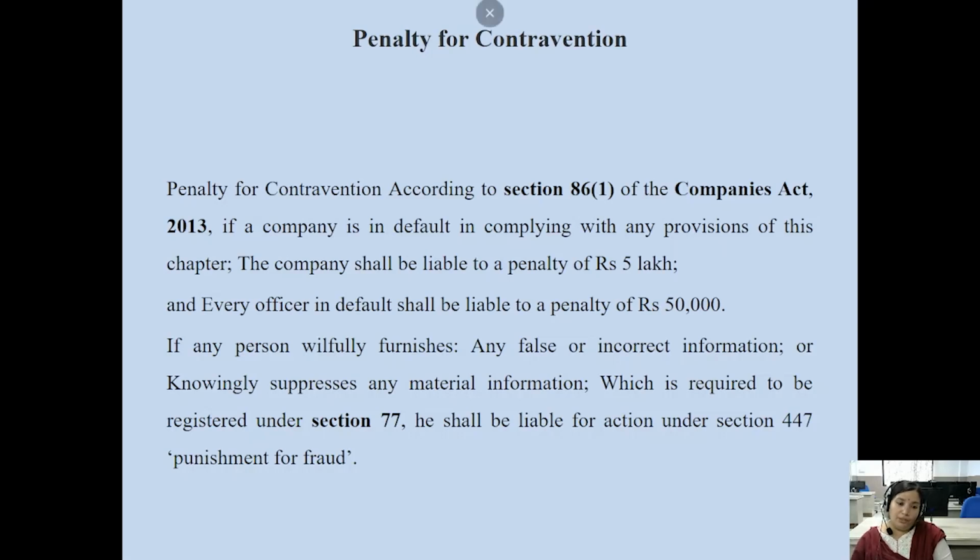That is punishment for fraud, punishment for fudging of accounts, punishment for not keeping books of accounts or the register of charges, as per Section 447 of the Companies Act 2013. These are the penalty provisions for the contraventions as per the Companies Act 2013, Section 86, Section 1.